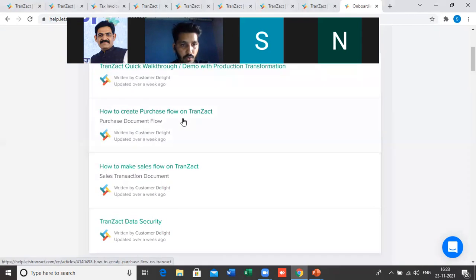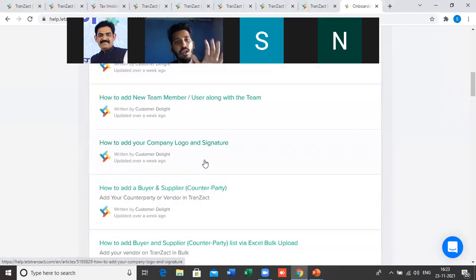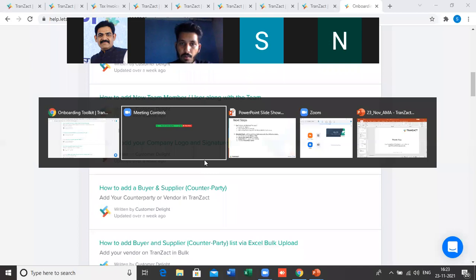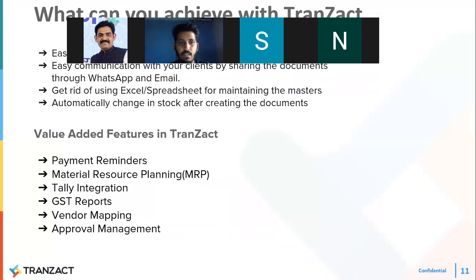How to create a purchase flow, how to make a sales flow in Transact, how to add team members. All the small videos are present here in this onboarding toolkit, which you can ask your users to look into, and they will get all the basic things. They will learn how Transact works and what things are present in Transact. So yes, this is all about the Transact Knowledge Center. I will also share the link of the Transact Knowledge Center.